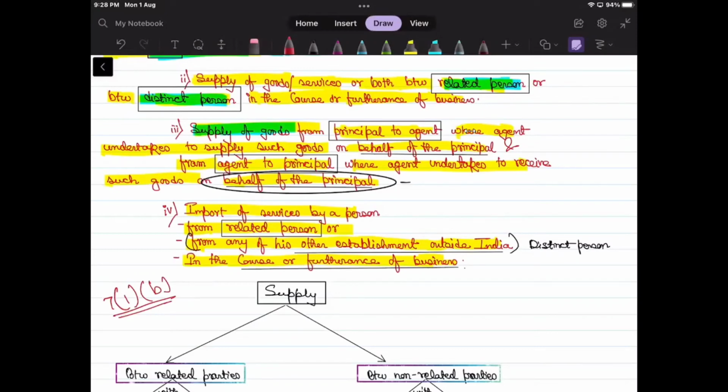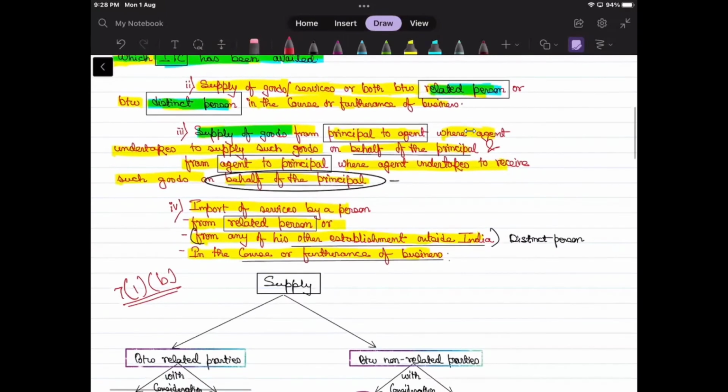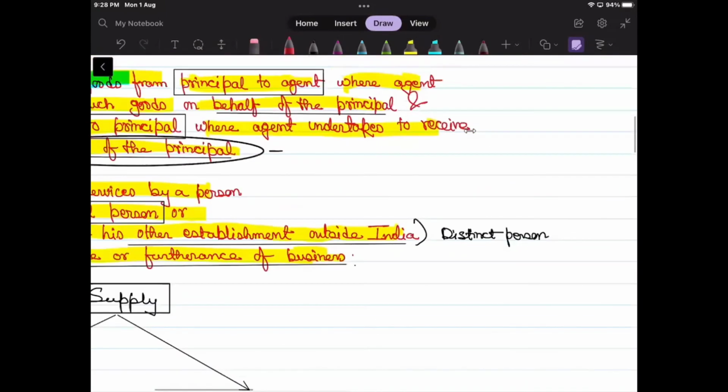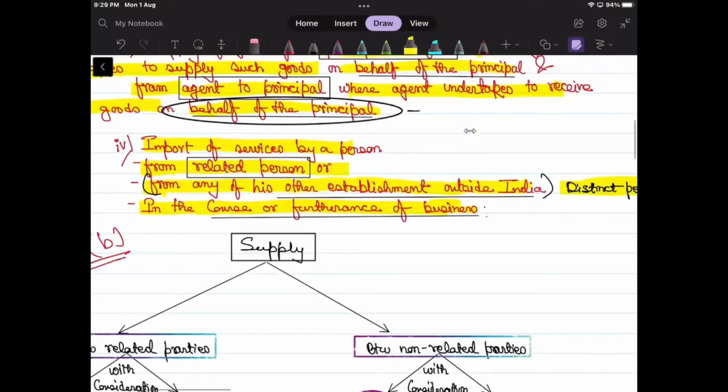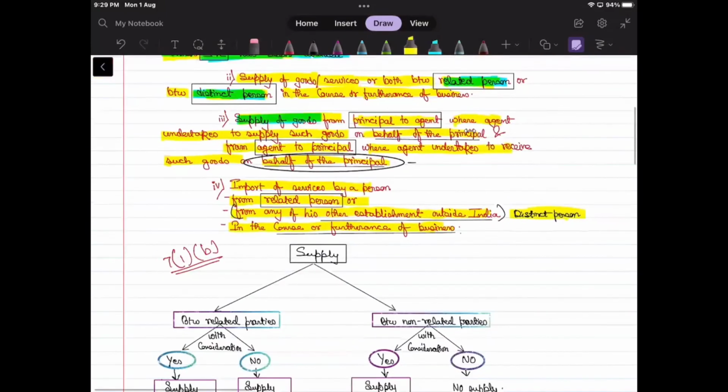And what they're saying over here is that it may not be for consideration, but it should be in the course or furtherance of the business, and it should be from any related person or from any of his other establishment outside India. Correct. Related person, we have already gone through the definition. What is related person? From any of his establishment outside India is somewhat what we have read in that point as well. That is the distinct person criteria. And the most important thing, it should be in the course or furtherance of the business. Correct.